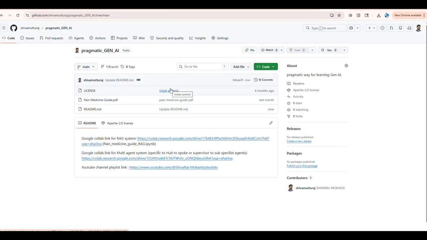Stay tuned. Whatever I have explained till now about this multi-agentic system, specifically the hub-and-spoke architecture or supervisor to sub-specialist agents, I have provided the Google Colab link in my GitHub repository. If you want to go there, go to github.com Shiva Mutturaj pragmatic Gen AI, and you will find a RAG system as well as the multi-agent system. Take it as base source code and build your own custom applications.